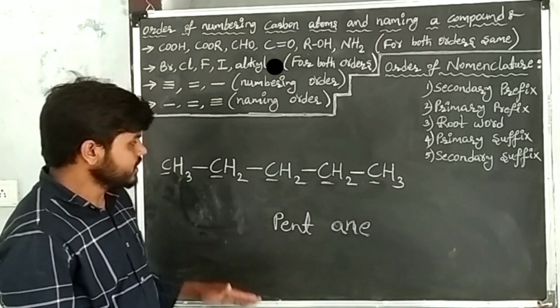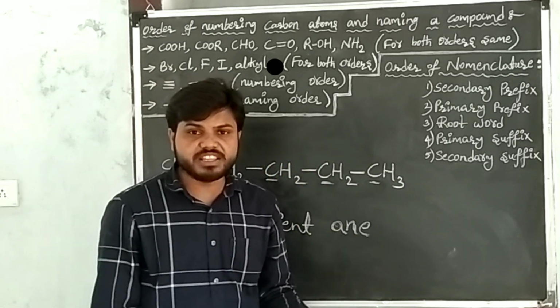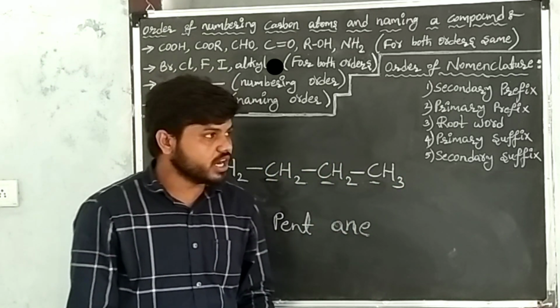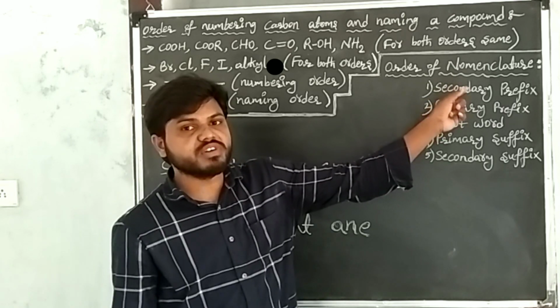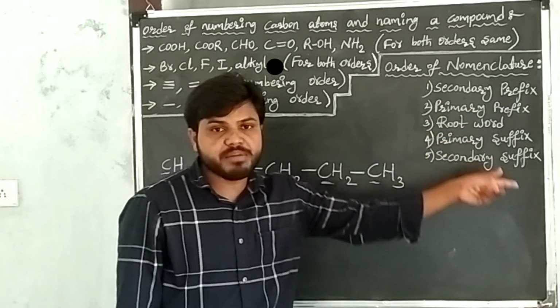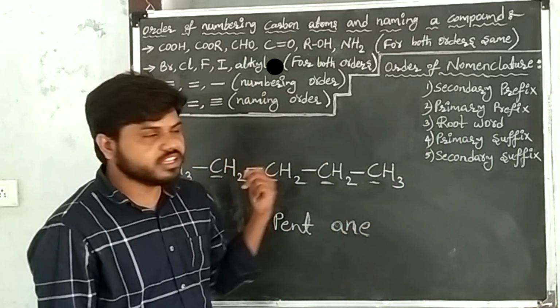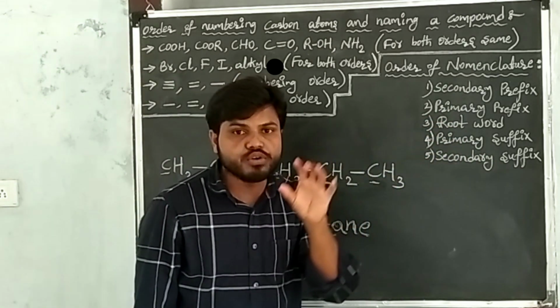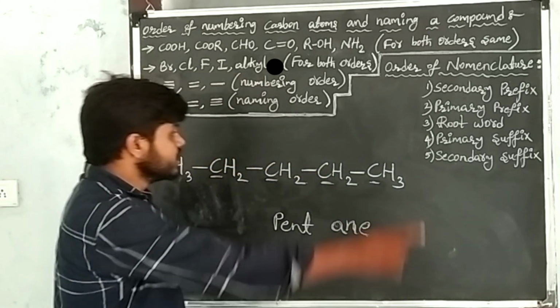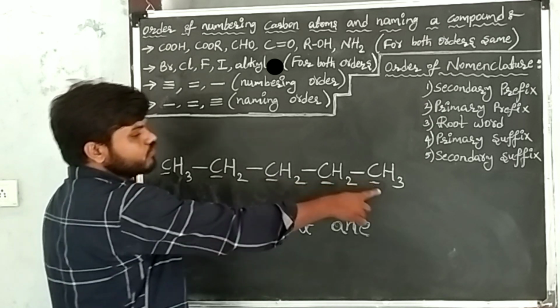I am repeating. This is the given carbon compound. In this, substituents are not there and functional groups also not there. Substituents mean secondary prefixes, not there. Then go to the primary prefix, which means cyclic, also not there. Then go to the root word, the number of carbon atoms. In the given carbon compound, there are 5 carbon atoms: 1, 2, 3, 4, 5.